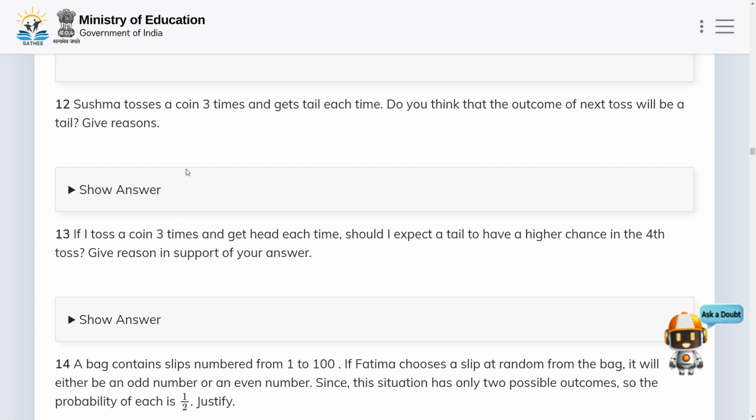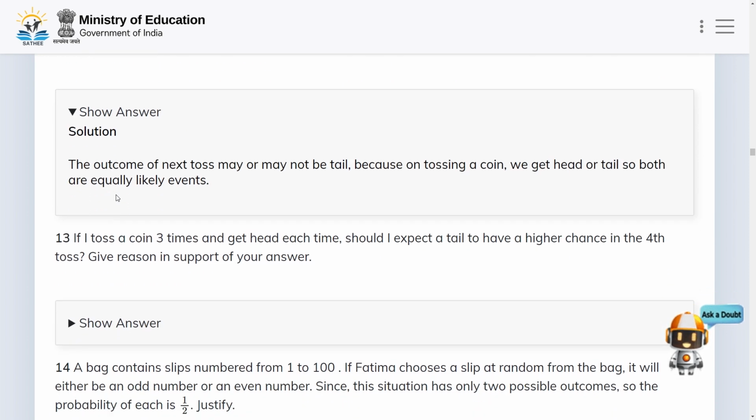In the next problem, Susma tosses a coin 3 times and gets a tail each time. Do you think that the outcome of the next toss will be a tail? Give reasons. So let us check and give justification. The outcome of the next toss may or may not be a tail, because when tossing a coin we get head or tail, so both are equally likely events.